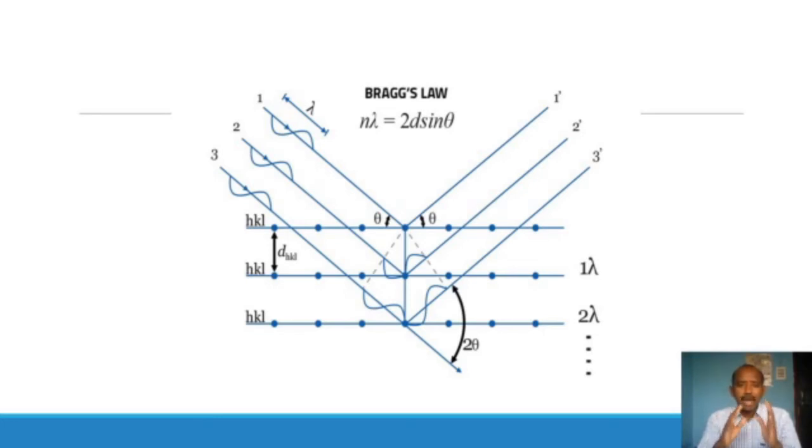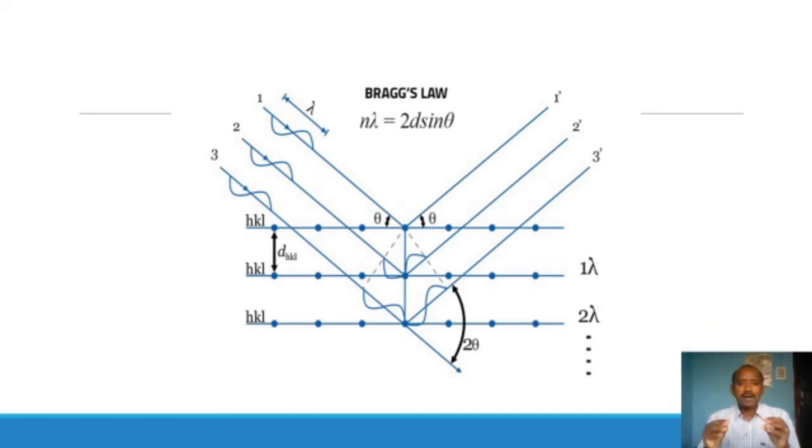Whenever a parallel beam of X-rays is incident on the surface of the crystal plane, it makes an angle theta. What we are observing in the diagram is a glancing angle theta, or sometimes it is called an angle of incidence also. Here the X-rays are high-energy particles or highly penetrating radiations. They not only fall on the surface, they also penetrate into several layers of the crystal together.